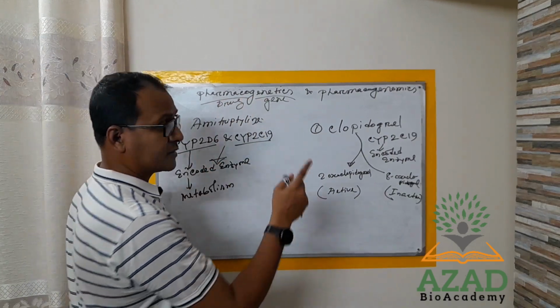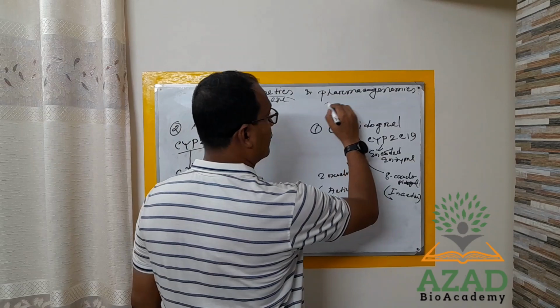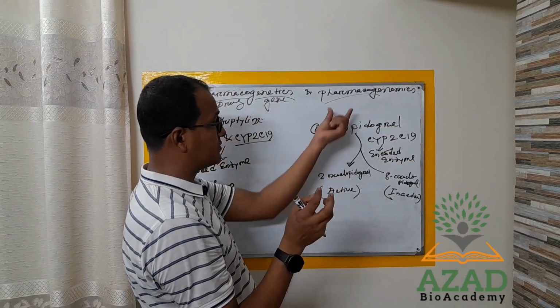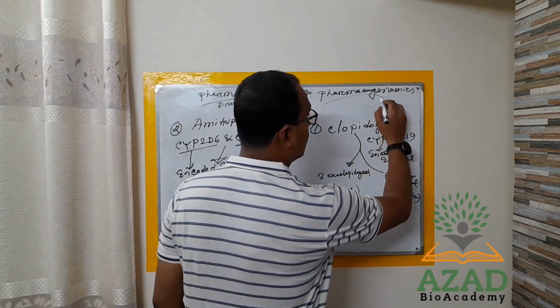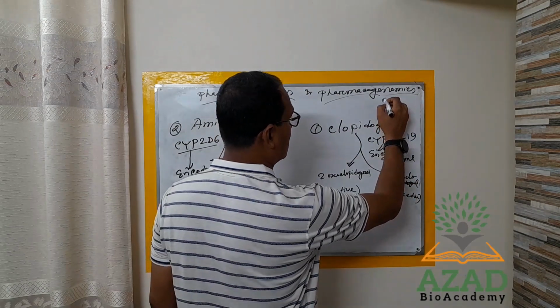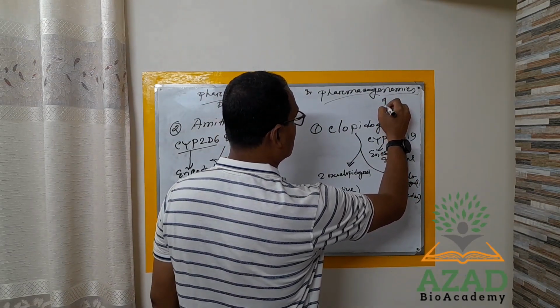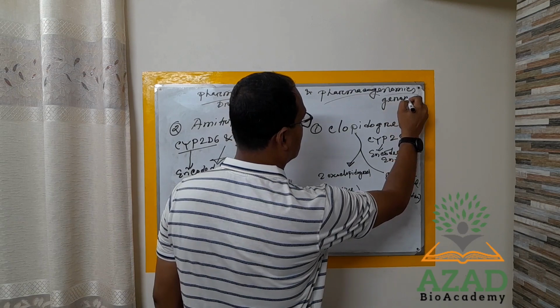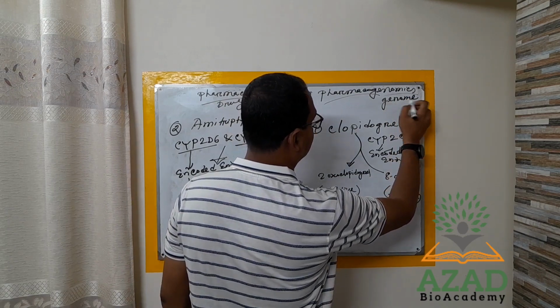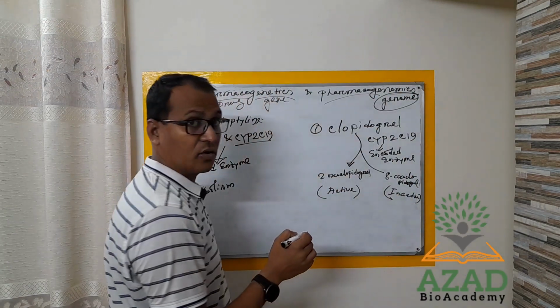Okay, and this terminology, pharmacon or pharmacology, is the same, and this is genomics. That means this term comes from genome. So what does genome mean?